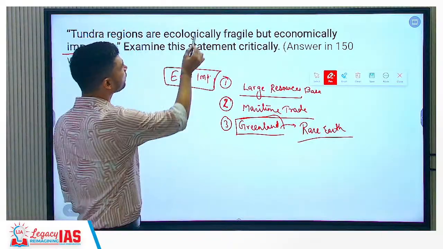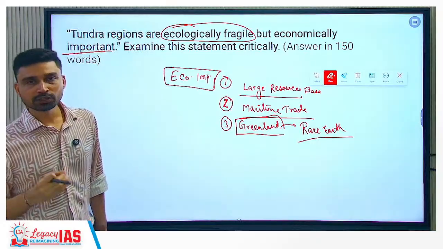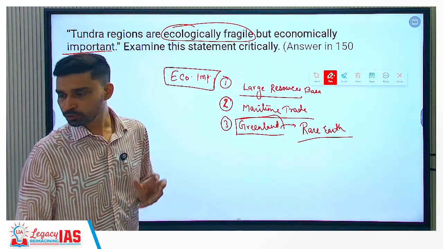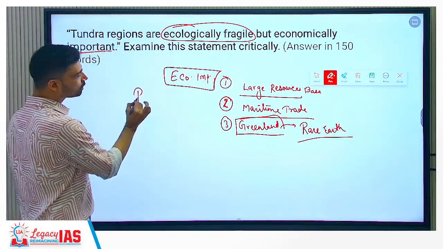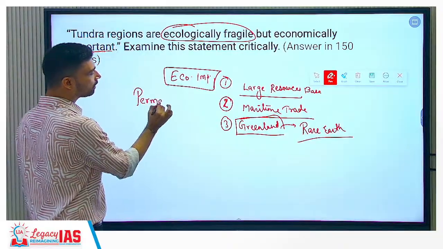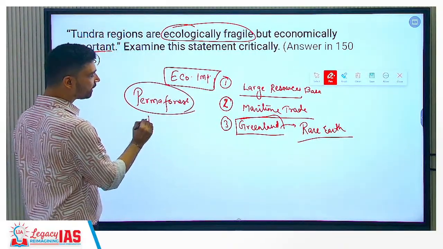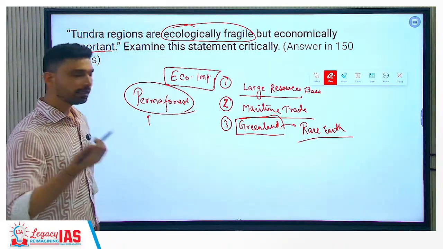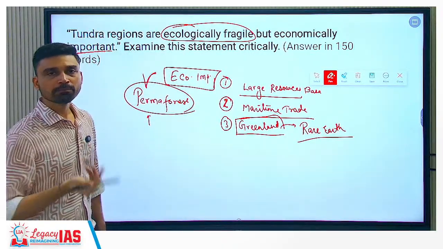But at the same time, it is ecologically fragile. Why is it ecologically fragile? Because the impact of climate change to a large extent is being seen or observed in the tundra areas. So permafrost area, as we had told you, permafrost means the part of tundra that is permanently covered under ice sheets. This region is witnessing a temperature rise. Due to this temperature rise, due to global warming obviously, many parts of the permafrost are expected to become thinner or completely disappear.